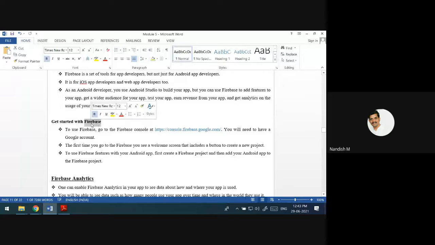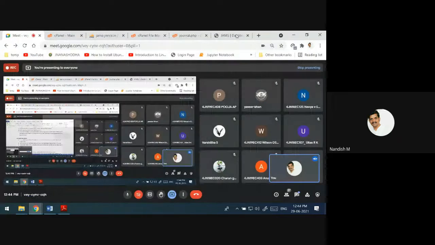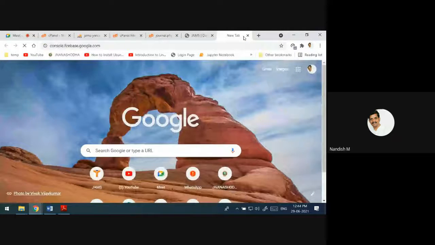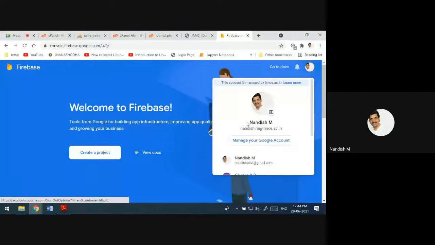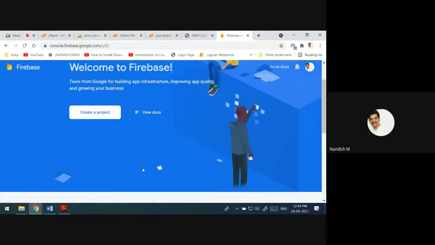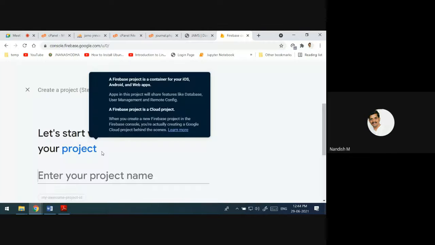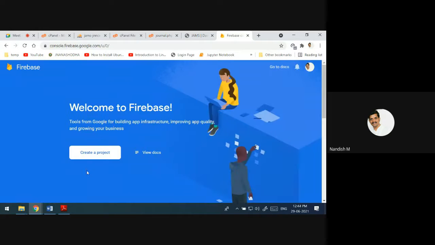Actually, how to use this? Where do we have to see this Firebase? If you go to this address, I'll show it here. This is the address: console.firebase.google.com. It requires one Gmail account to log in. After that, you can create a project, which is going to interact with this Firebase. You have to create one project, and your mobile app has to interact with this project.